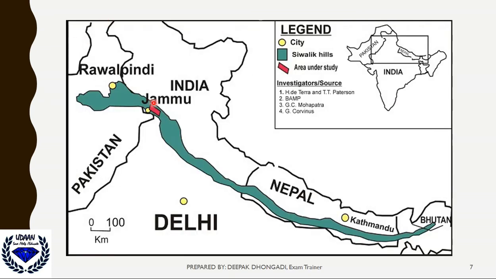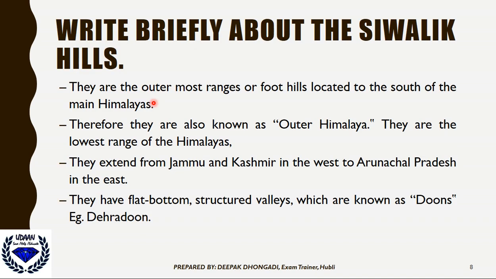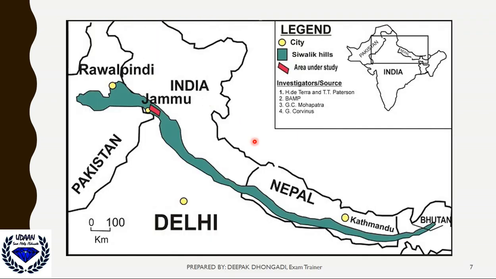Okay, now we'll move on to the Shivalik hills. So write briefly about the Shivalik hills. See, they are the outermost range or the foothills to the south of the main Himalayas. So the Himalayan ranges are here. These are the Himalayan range. As you can see, this is the Indian territory mainland, and the box portion is a zoomed portion here.